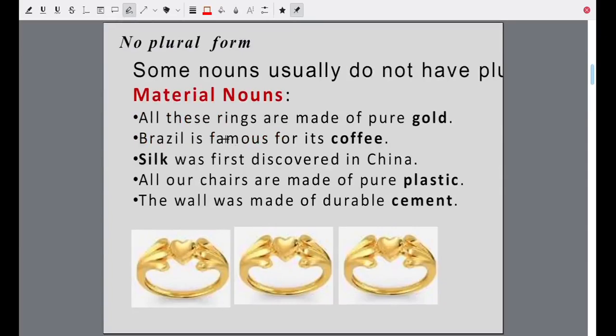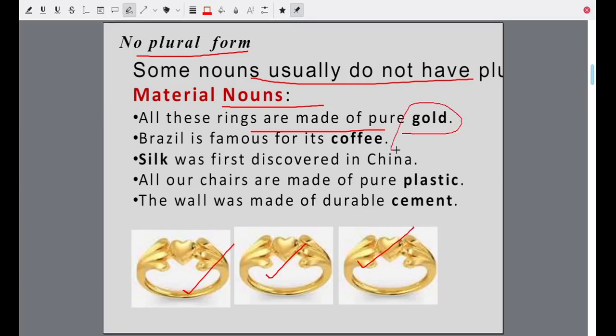Now before we learn how to make plurals, let us see that some nouns have no plural form. They do not have plurals. Material nouns do not have plurals. All these rings are made of pure gold. All the rings. You may have 3 or 5 or 10 or 100 rings. But we will say gold, not golds.